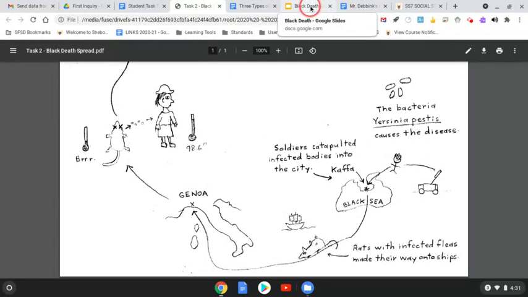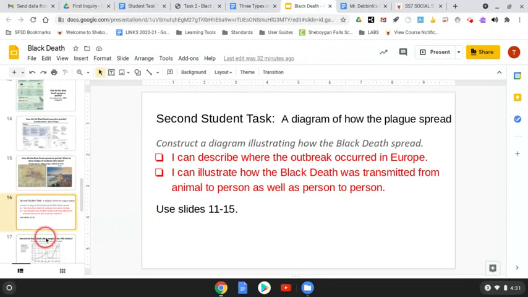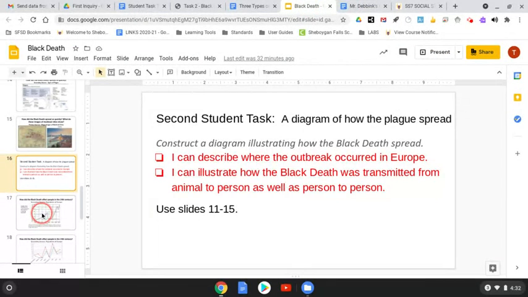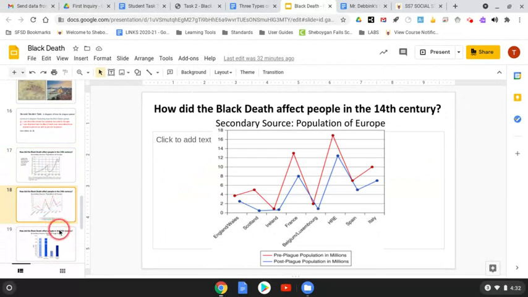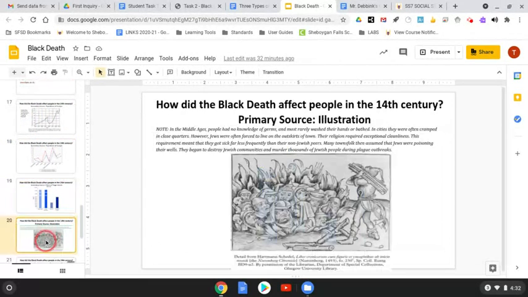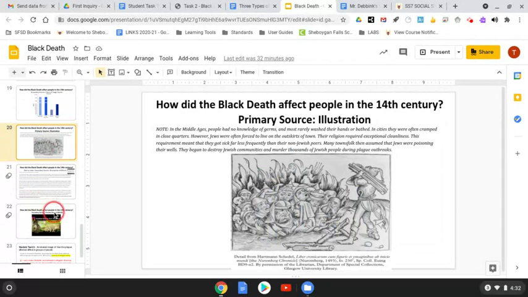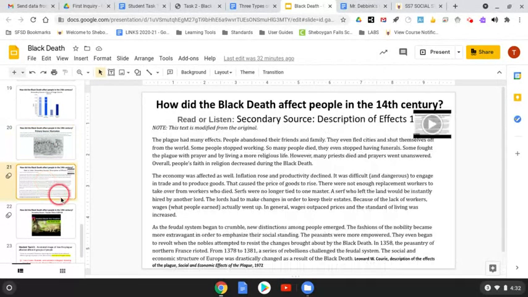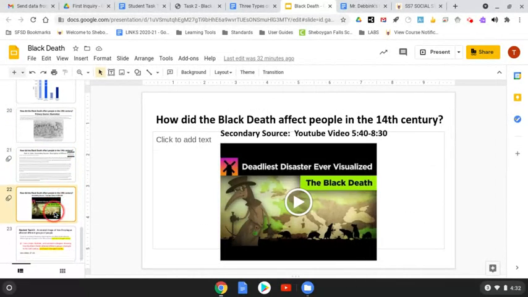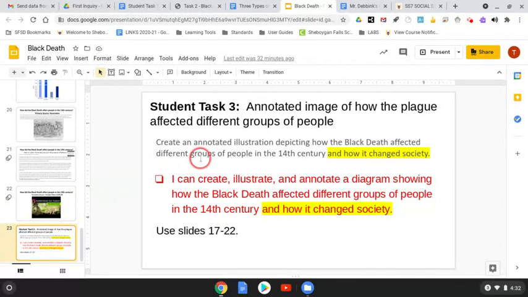And let's go back to the slide presentation again. Then we have slides 17 through 22. We see some graphs there, some pictures with information about the Jews. We have some text by Leonard Khoury and more of the video. Those are your sources. And we get to the last slide here. It says, create an annotated illustration depicting how the Black Death affected different groups of people in the 14th century and how it changed society.